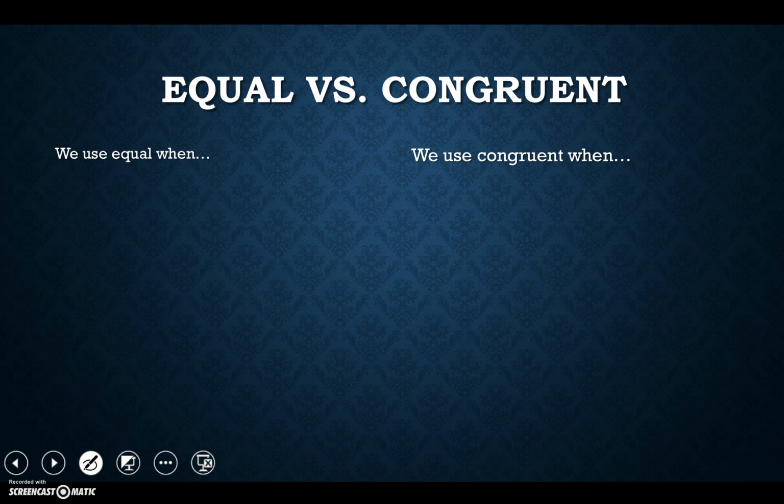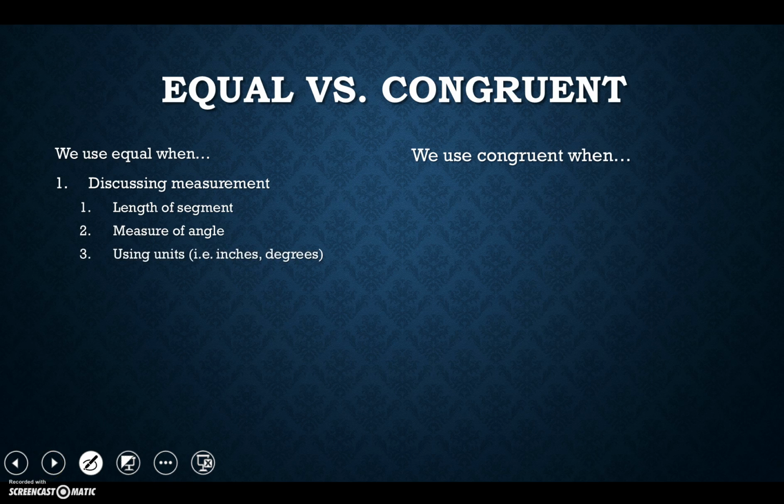When I say equal, it's something that you've already been familiar with. It's if I'm ever discussing measurement. So if I'm talking about the length, we're talking about miles, we're talking about inches, things like that, or even degrees. So length of a segment or the measure of an angle. Degrees and angle measures, lengths and degrees, those are when we use equal signs. So 5 equals 5, 20 degrees equals 20 degrees. The measure of this angle is 30 degrees. If I'm using any kind of units, that's when we use the symbol that looks like the equal sign.